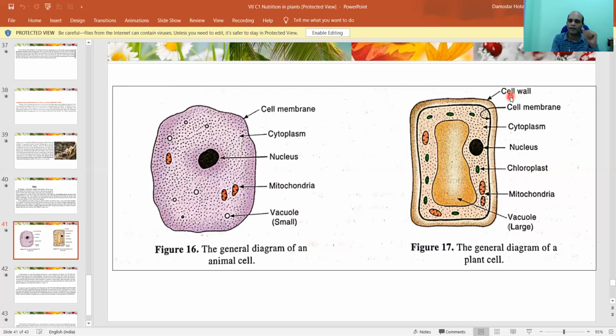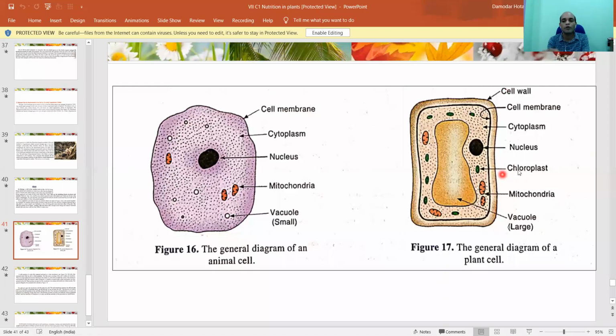What is that? The cell wall is present. And inside the cell wall, the cell membrane is present. It means the cell membrane is present, but the cell membrane is again covered by the cell wall. Just like a room has walls, the cell membrane is covered by the cell wall, which gives strength to the cells of plants. Right? Good. Then cytoplasm, as usual. The nucleus is also present.